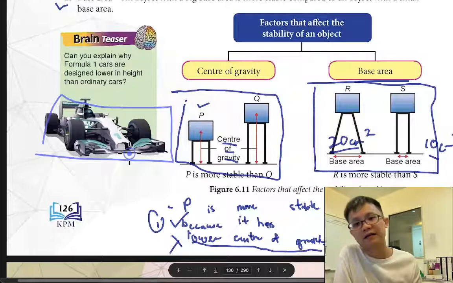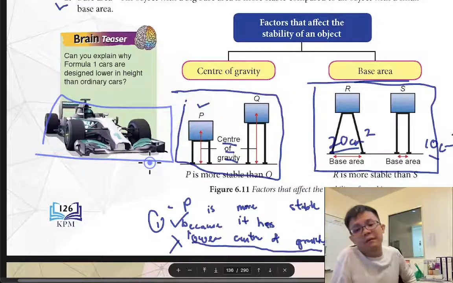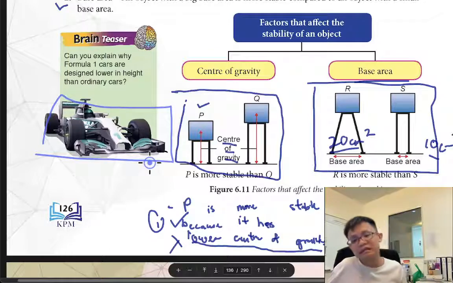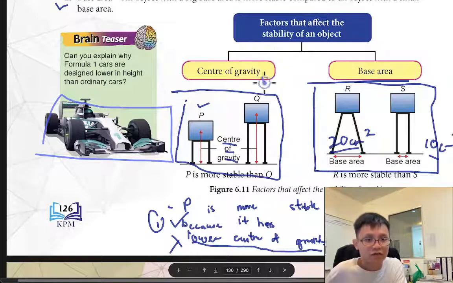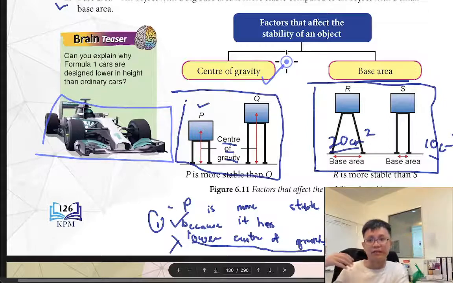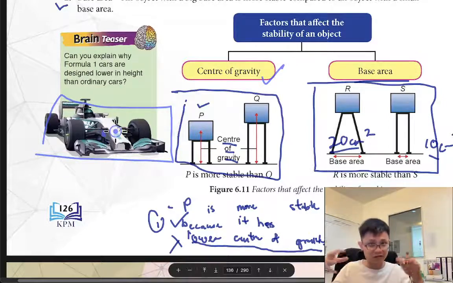Let's say the K-part question asks how you want to design a car or a house with good stability. So you can say I want to make the house have a very low center of gravity so that it is very stable.